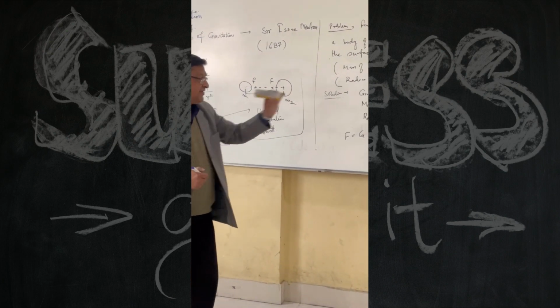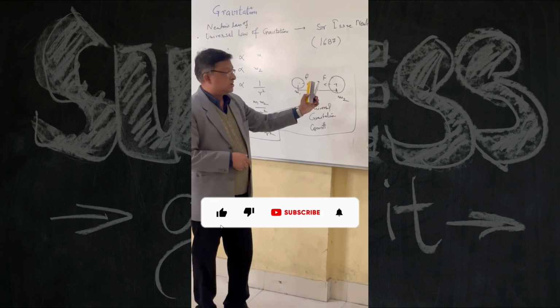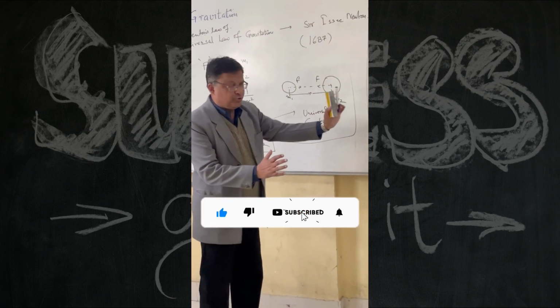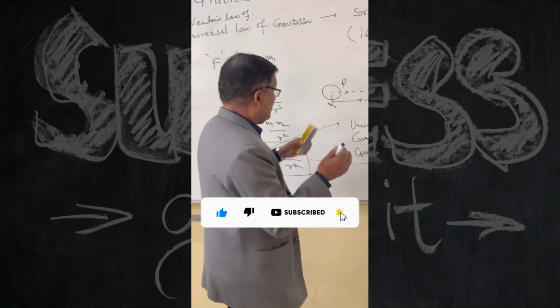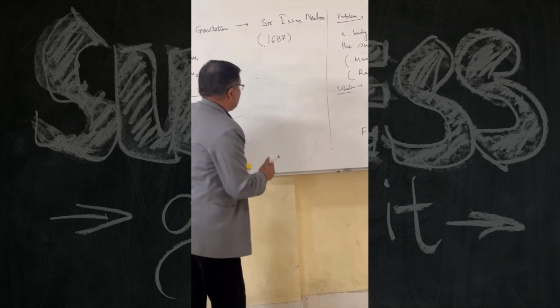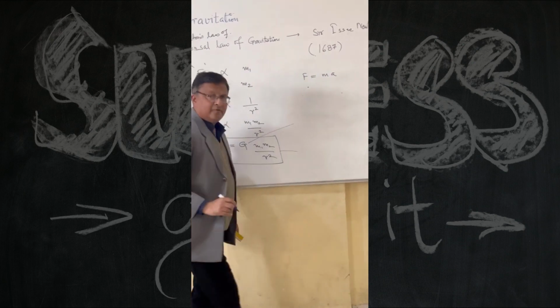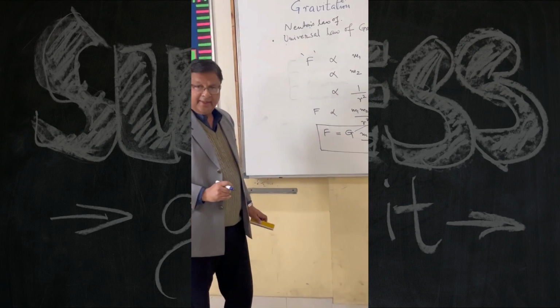The answer can be in terms of Newton's third law. The magnitude of force is the same. But what is the underlying point to be understood here? As per the second law, we know F is equal to ma.